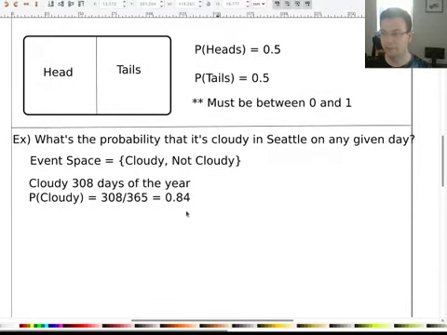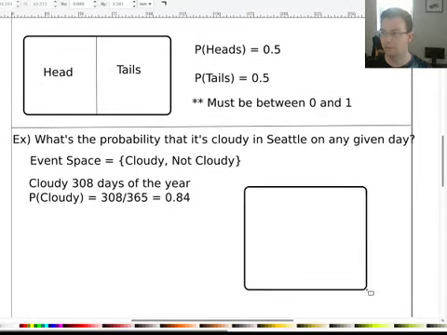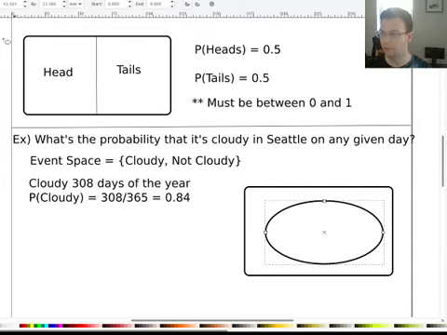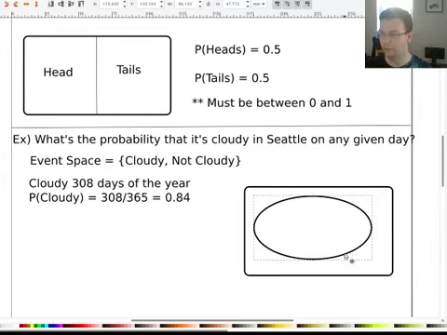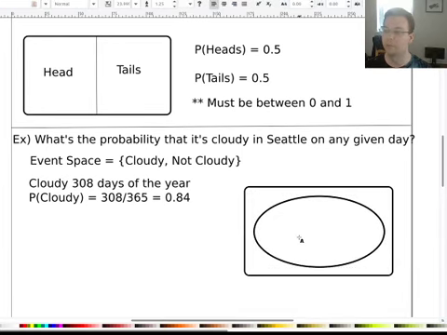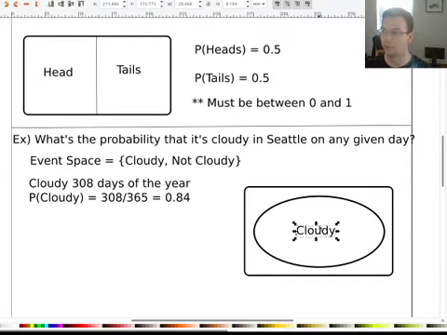Now let's make a Venn diagram for this. So I would draw this event as being fairly large, right? Taking up quite a lot of area. If I threw a dart at this board, it would be quite likely that it would hit on this oval that has cloudy here.